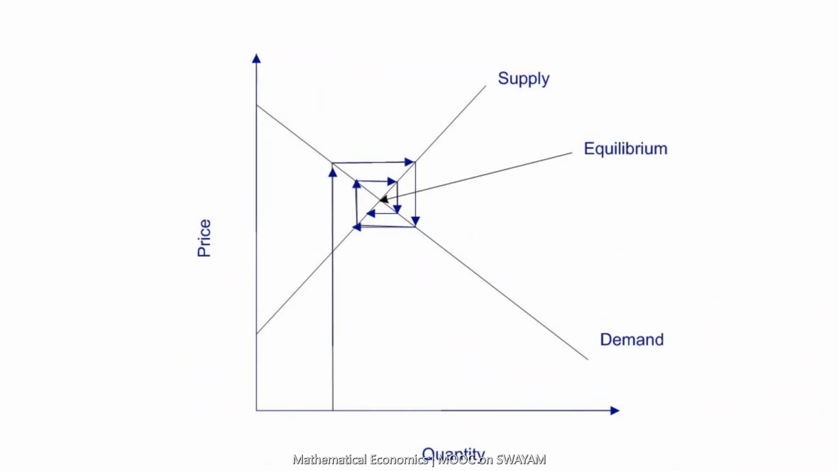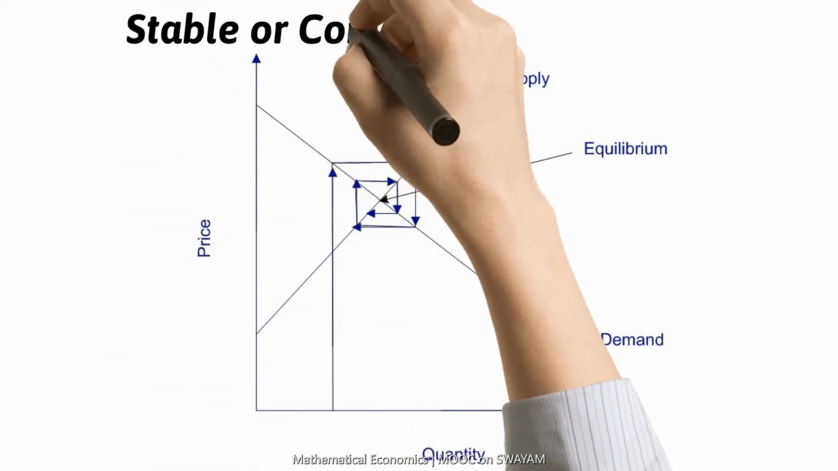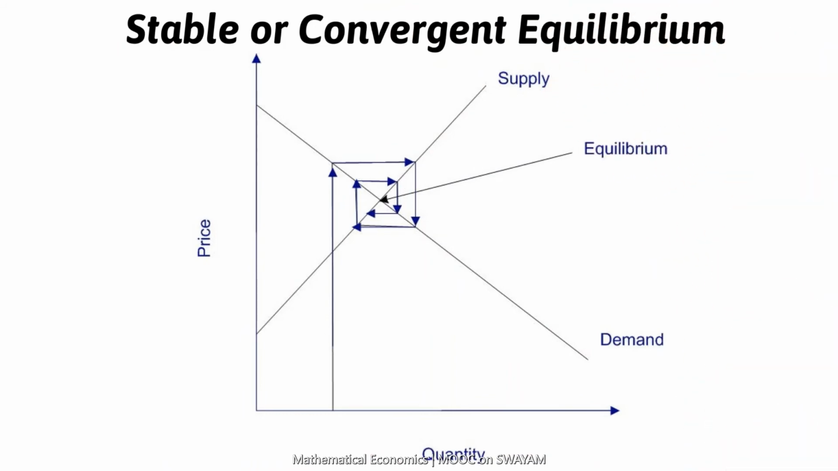Sometimes it may be a stable equilibrium or convergent equilibrium. Sometimes the movement may be divergent or unstable, and sometimes it may have a constant path. These three cases of the cobweb model will be discussed in the next few minutes. Observe this figure. The arrows move towards the original equilibrium. This is a case of stable or convergent equilibrium.